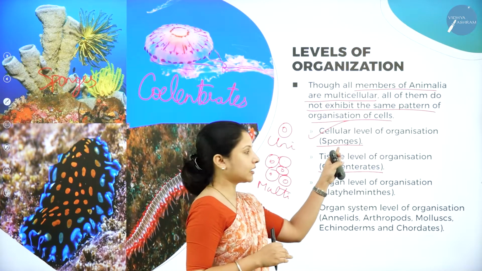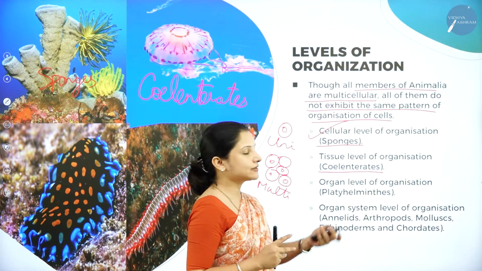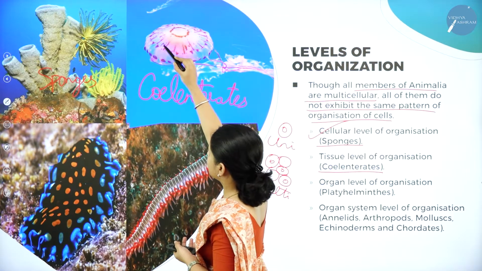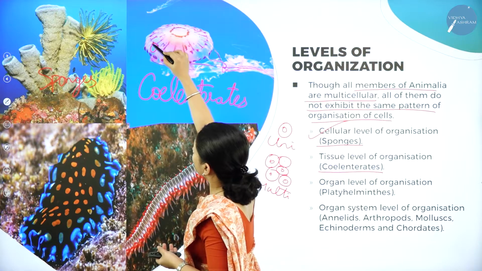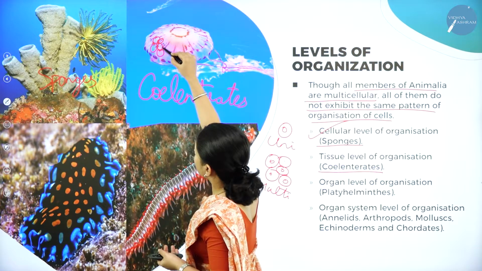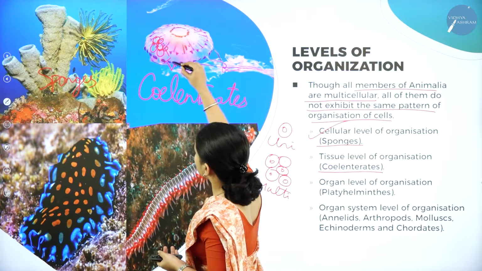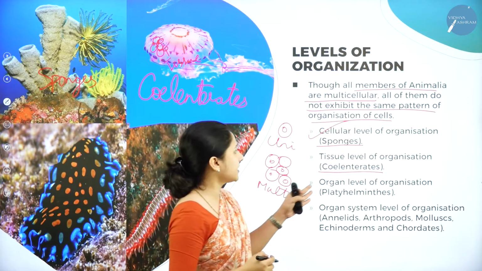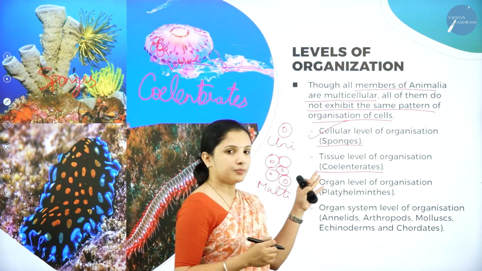So for now you can understand that in coelenterates there is tissue level of organization, means here there is cell and there are group of cells which form a tissue. They form tissues.